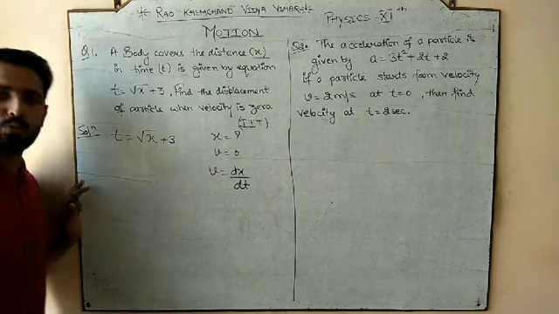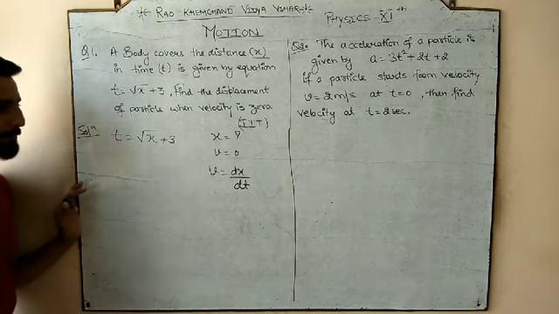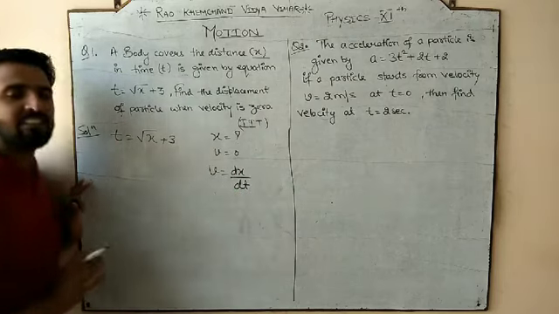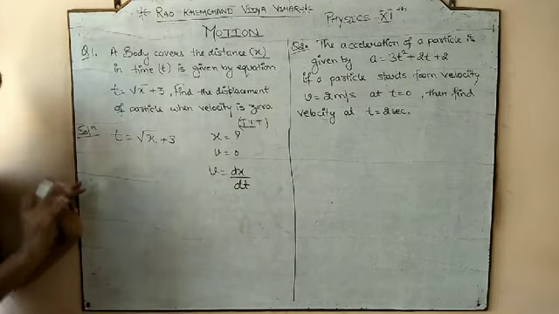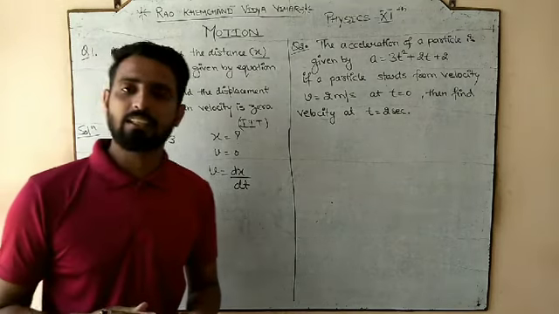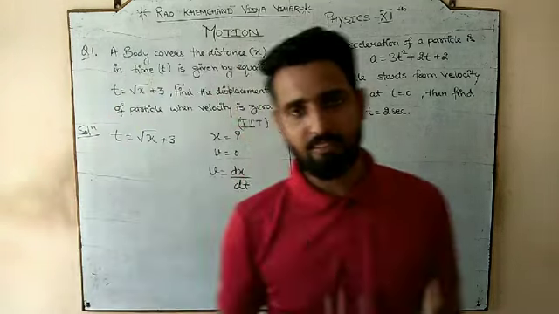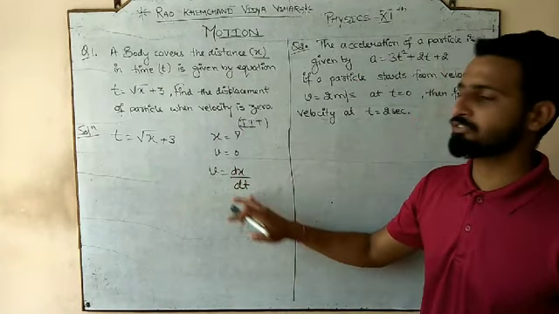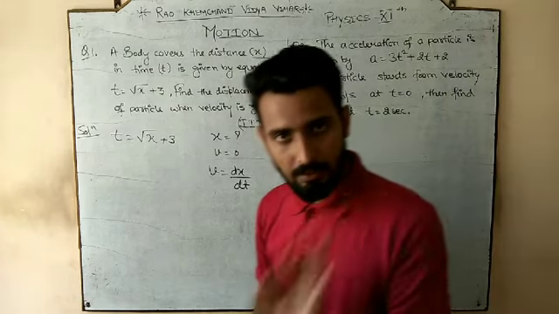So we have to do dx by dt, which means differentiation of displacement with respect to time. By differentiating displacement with respect to time we can obtain the velocity, but this differentiation is possible only when x is a function of time. Clear?